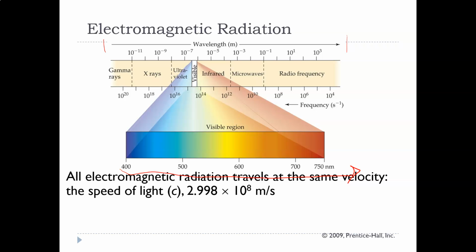And I would recommend you having a pretty good idea that the visible range is from 400 to about 750 nanometers. That's going to be important as we get to later chapters. So from that image, that's what I would know.